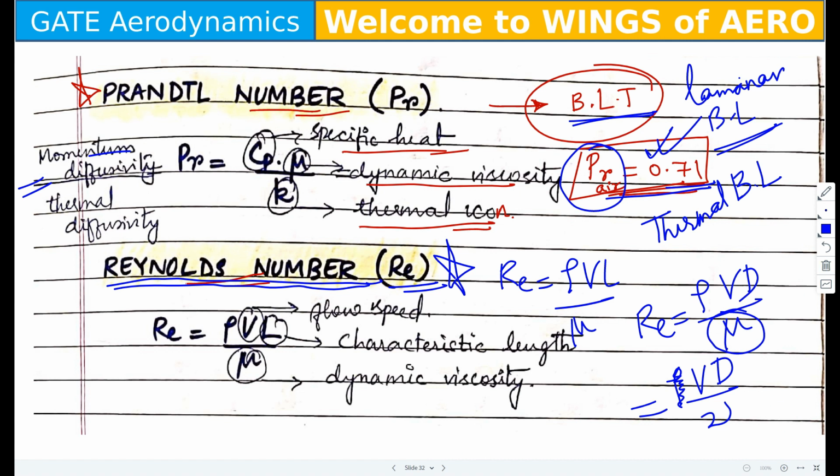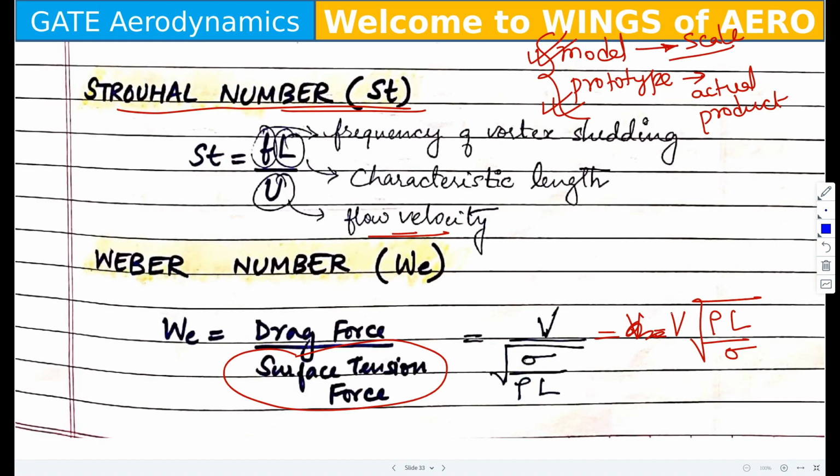Moving to the next, we have the Strouhal number. In the morning I said the Strouhal number is another important thing to identify vortex formation when a high amount of turbulence is produced on a particular body. The Strouhal number helps to predict the frequency of vortex shedding, using the characteristic length or diameter with respect to the velocity.